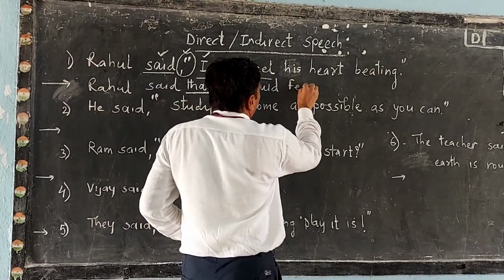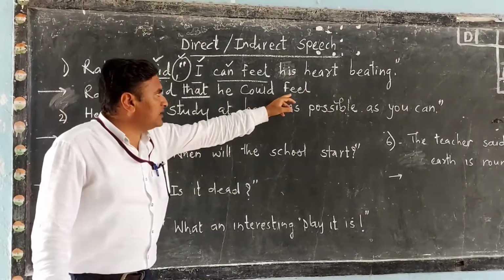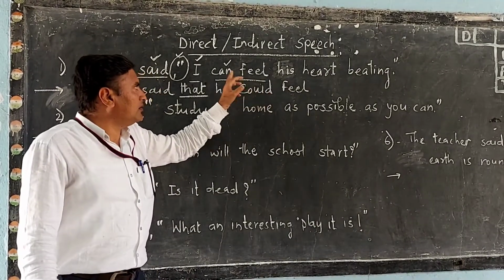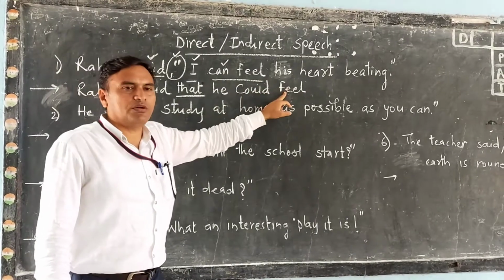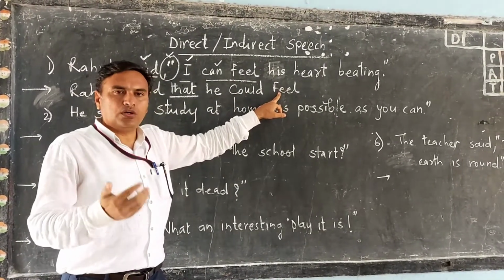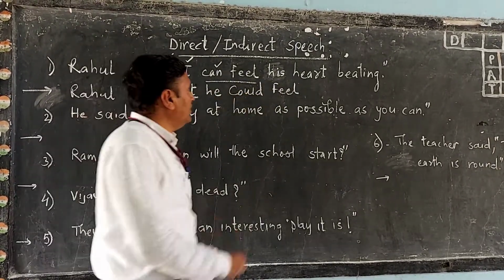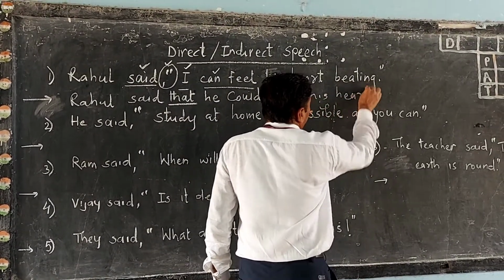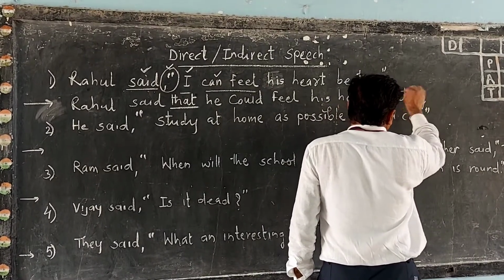Then "feel", don't change. Mind it well. Don't change the tense of the main verb here. Once you have changed the tense of the modal auxiliary, you cannot change the tense of the main verb. Should, would, could. So, he could feel his heart beating. That is the appropriate answer for this sentence.